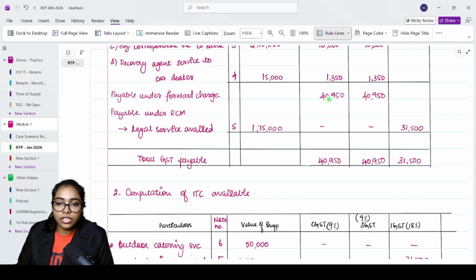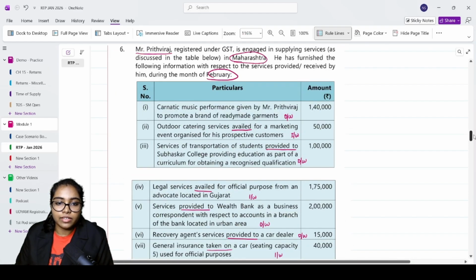Now you need to add everything. Forward charge plus reverse charge. That is your total GST payable. Alright. Next step is computation of ITC available.